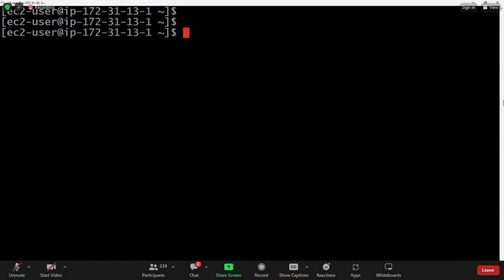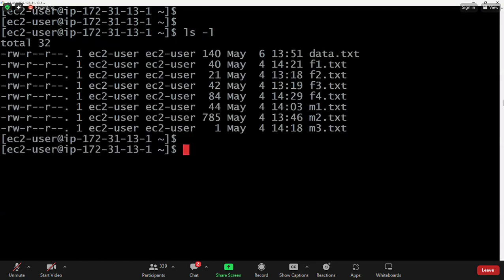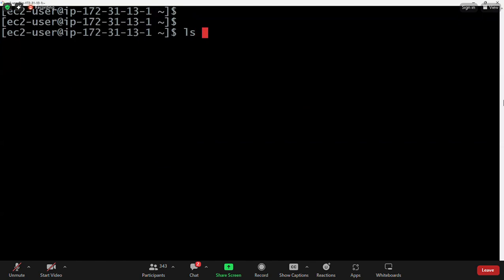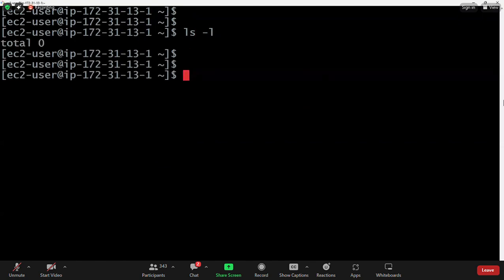Already we used the sed command. Now I want to do that by using the awk command. So, all the text files available, let me go for rm *.txt. What is the meaning of rm *.txt? The file name can be anything. If it is a .txt, then I want to delete that file. Okay, rm *.txt. All the text files got deleted. Currently, no text file is available in this machine.